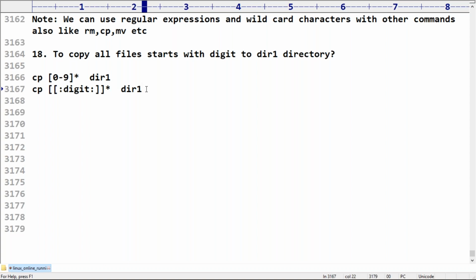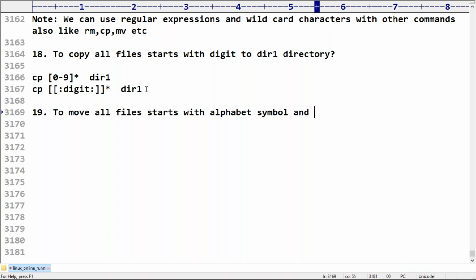Now, to move all files that start with an alphabet symbol, either a lowercase or an uppercase alphabet symbol, no problem at all, and end with the .txt extension, to the dir2 directory. This is my requirement.